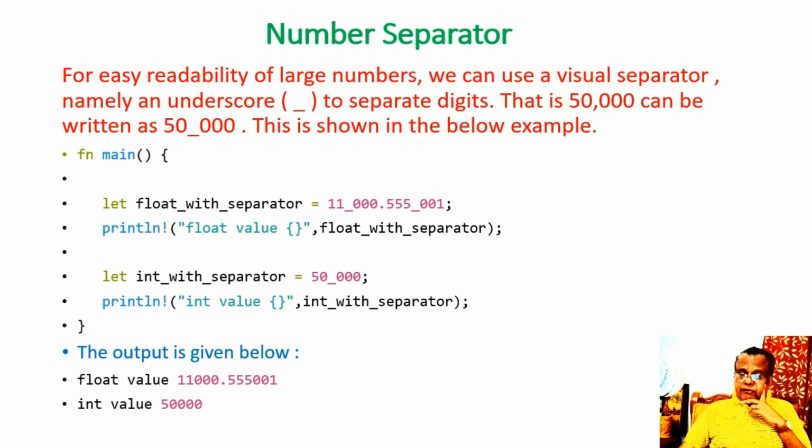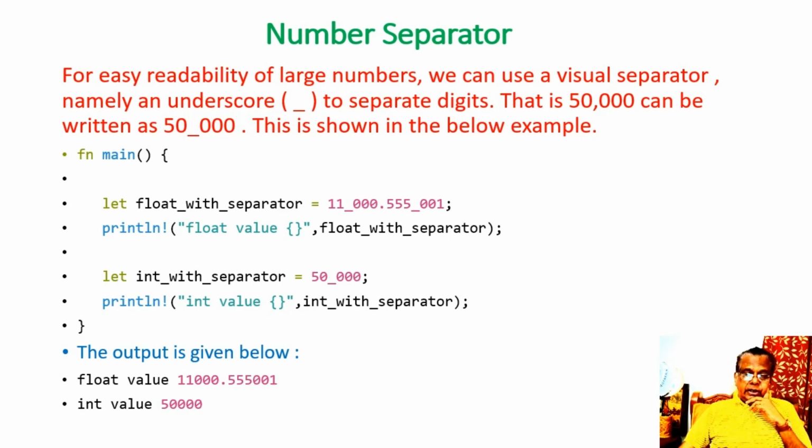That is, 50,000 can be written as 50 underscore 000. This is shown in the below example. I'm just giving an example program.